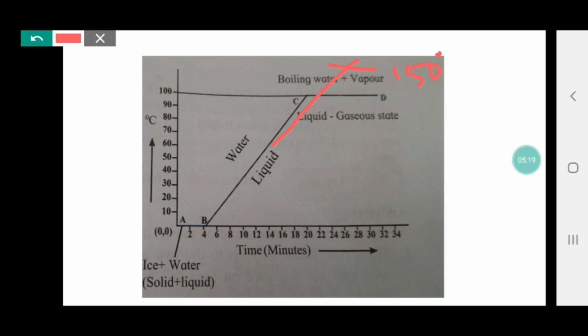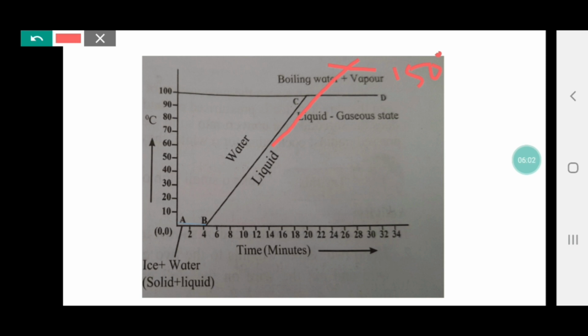The second question is, where does the latent heat go during this transformation? The answer is, the latent heat is utilized by the substance during transformation. The latent heat is utilized by the solid to get transformed into liquid, and by the liquid to get transformed into gaseous state. So latent heat is used by the substance for the change of state of matter.